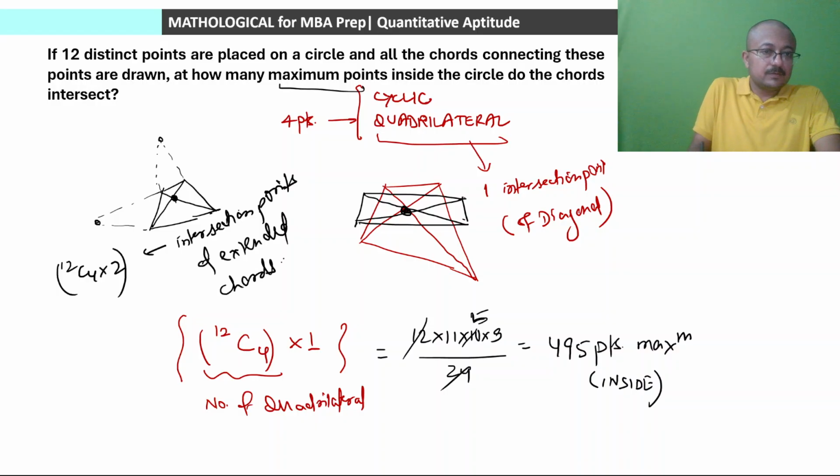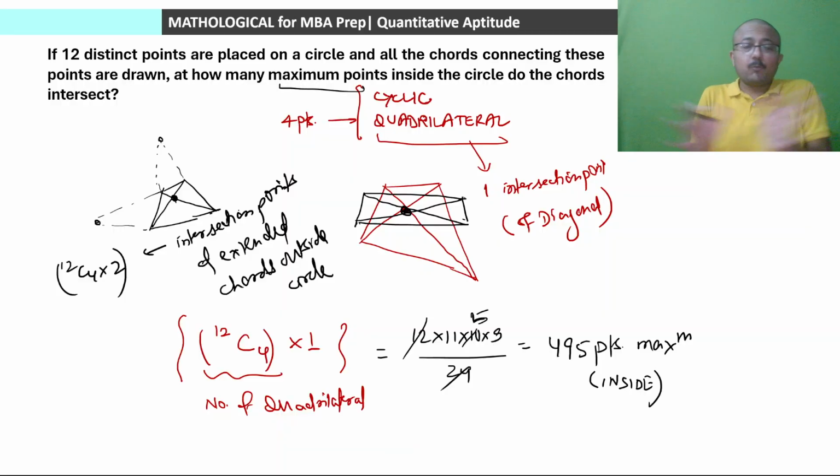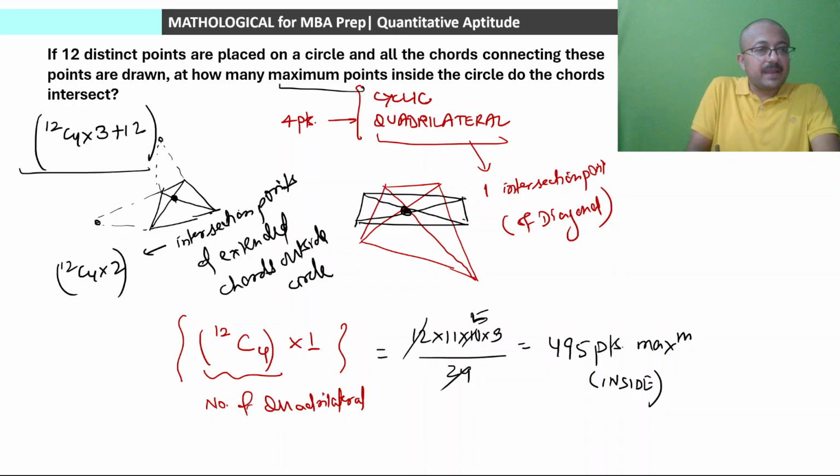And if we also have to include these 12 points, then we will additionally add 12. So our actual answer for total points, if all such lines made out of these chords are extended, will be 12C4 into 3 plus 12. But this number will come when we extend all the chords and get the points. The answer of this question will be 495, because that is the maximum value in the case of this particular question. 12 distinct points are placed on a circle. Maximum points inside a circle at which the chords will be intersecting, that will be 495 only. No other value will be there. Is that perfectly clear? Okay.